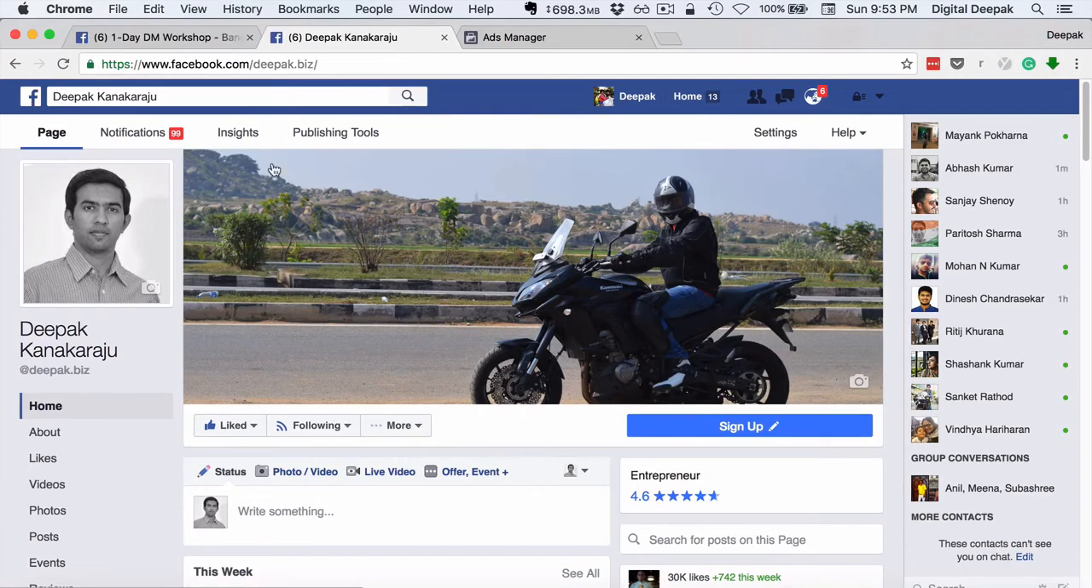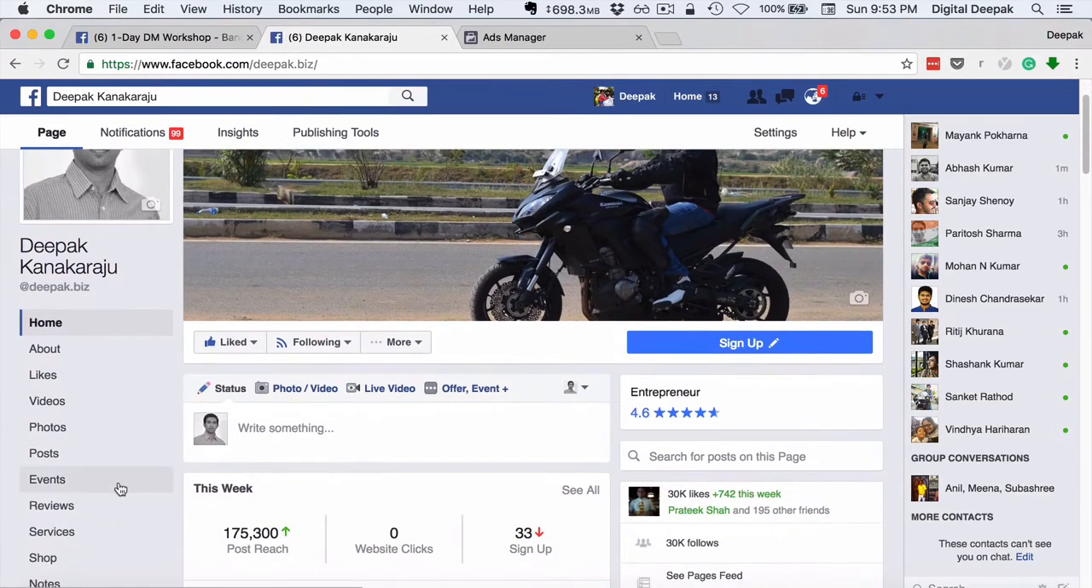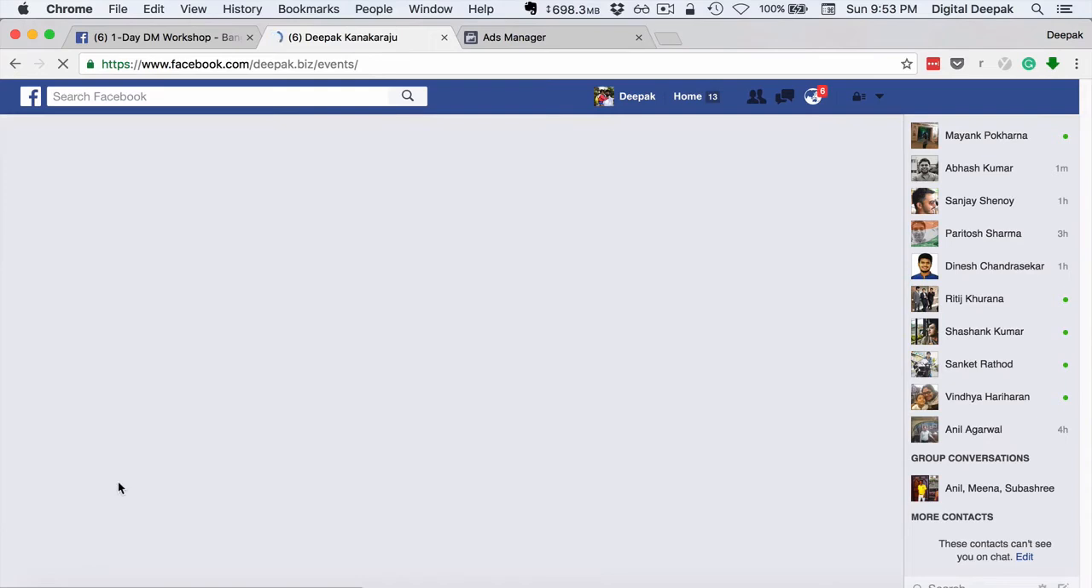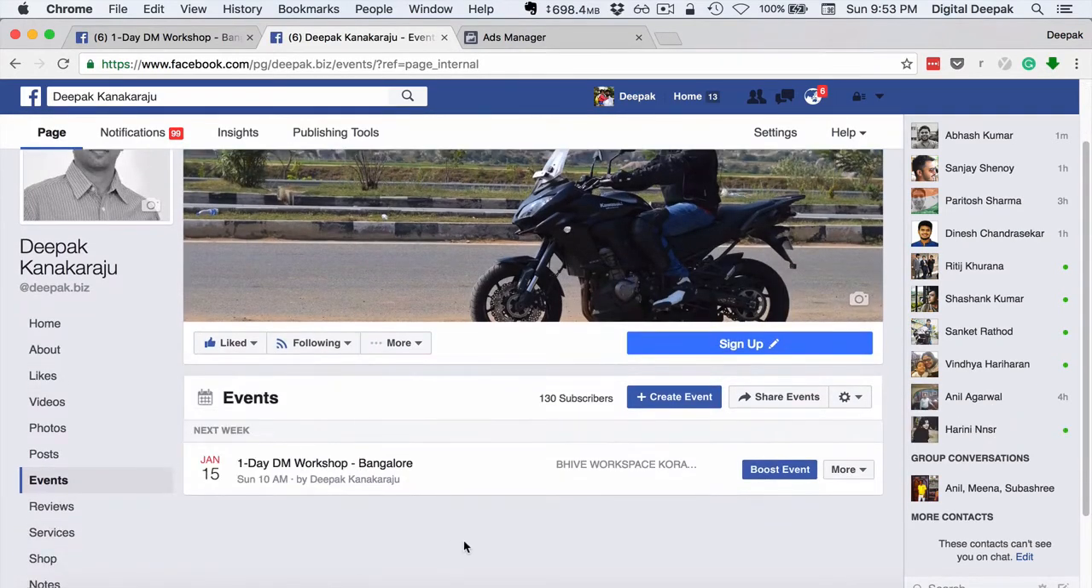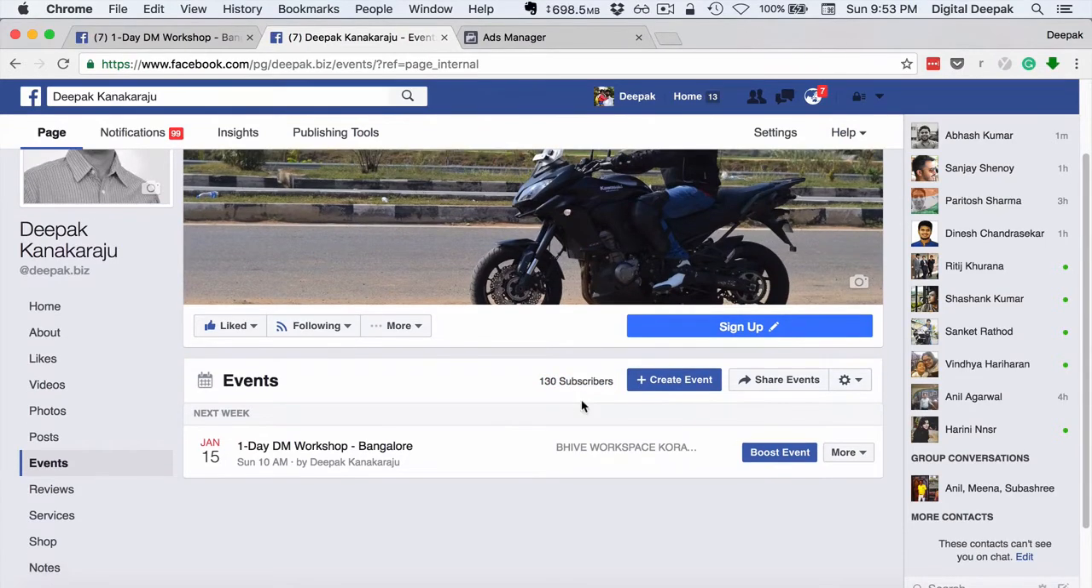facebook.com/deepak.biz, and I can scroll down and click on events. This is where I can access my events. Here you can see that I have created an event, 1-day digital marketing workshop Bangalore, Sunday 10 a.m. by Deepak. If you want to create a new event, you can click on create event. You can see that there are subscribers for events separately. This is different from the likes that your Facebook page gets.